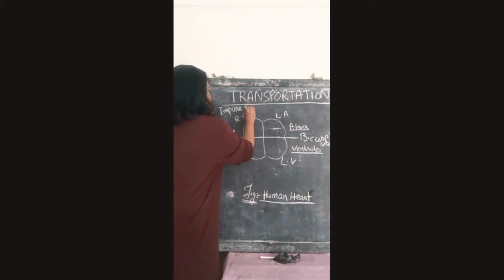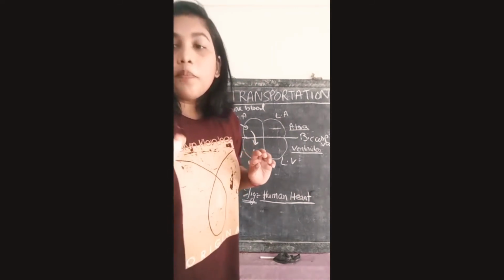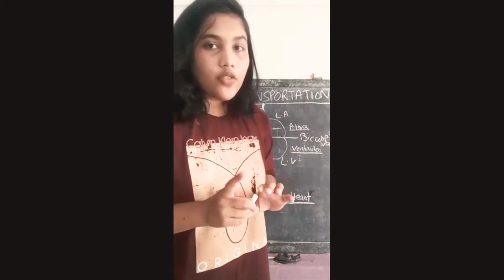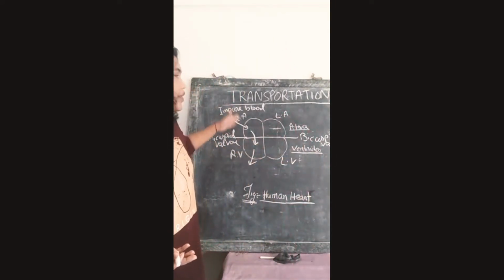So when impure blood enters through the right atria, it then goes to the right ventricle and finally through the pulmonary artery. The pulmonary artery is an exception among arteries. Arteries carry oxygenated blood, so why does the pulmonary artery carry impure blood?